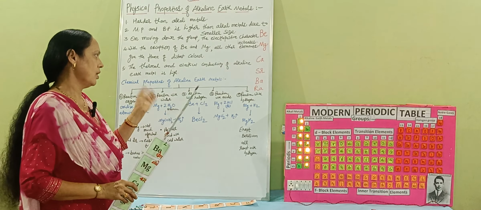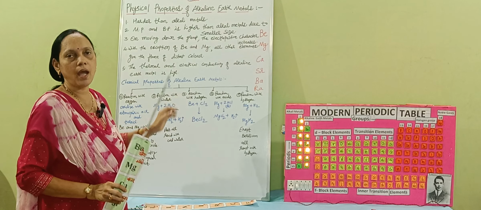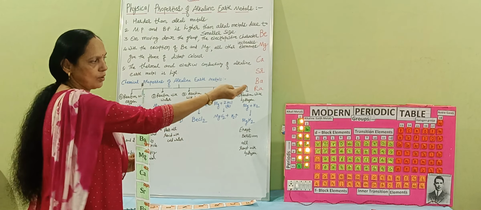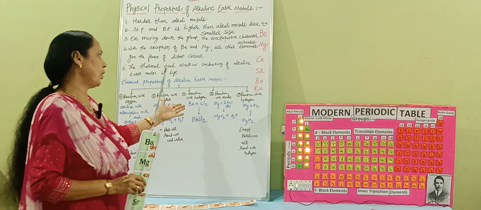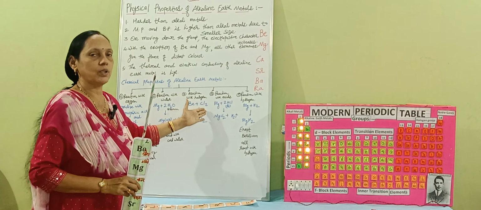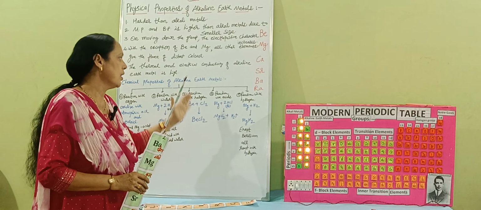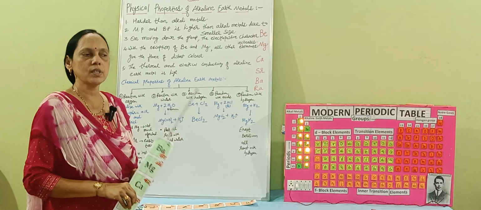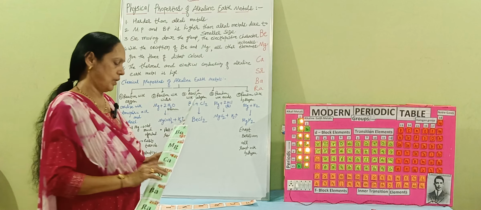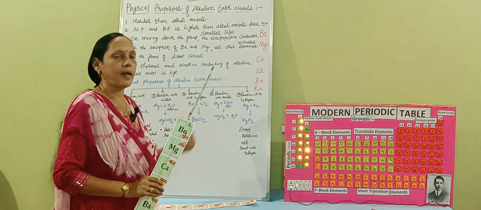Now the third property. What is the third property? Reaction with halogen. Halogen means group 17 elements, halides. When beryllium reacts with chlorine, it gives the halide of that element, beryllium chloride. So when it reacts with a halogen, it gives the halide of that particular element. Now the next one, reaction with acid.